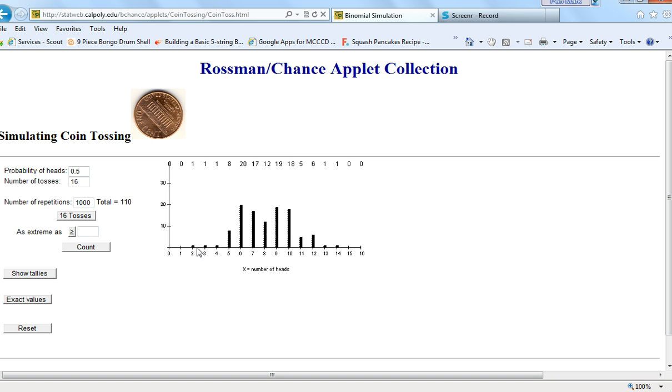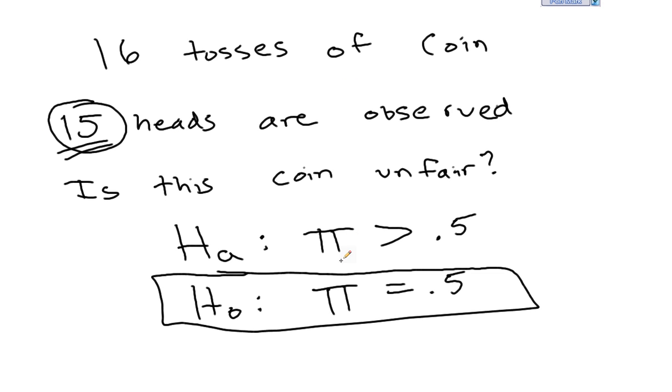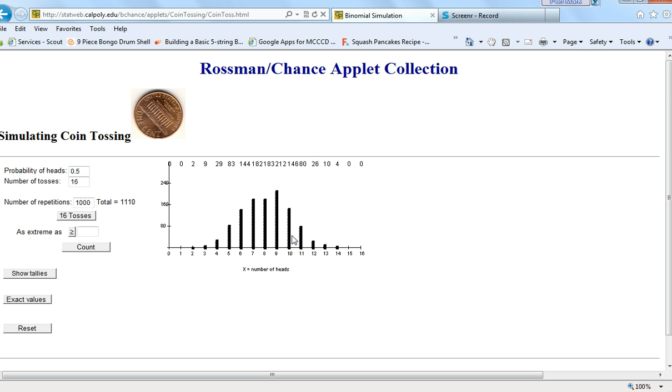Just to be sure, let's do this 1,000 times. There we go again. Still between about 5 and 11, and the 14, the 3, 2, 1, the 15, 16 seem to be very, very unlikely. So in this case we would probably say there is strong evidence here to indicate that 15 wouldn't happen just by chance, because it appears that it never does. So we have a fairly strong argument here.